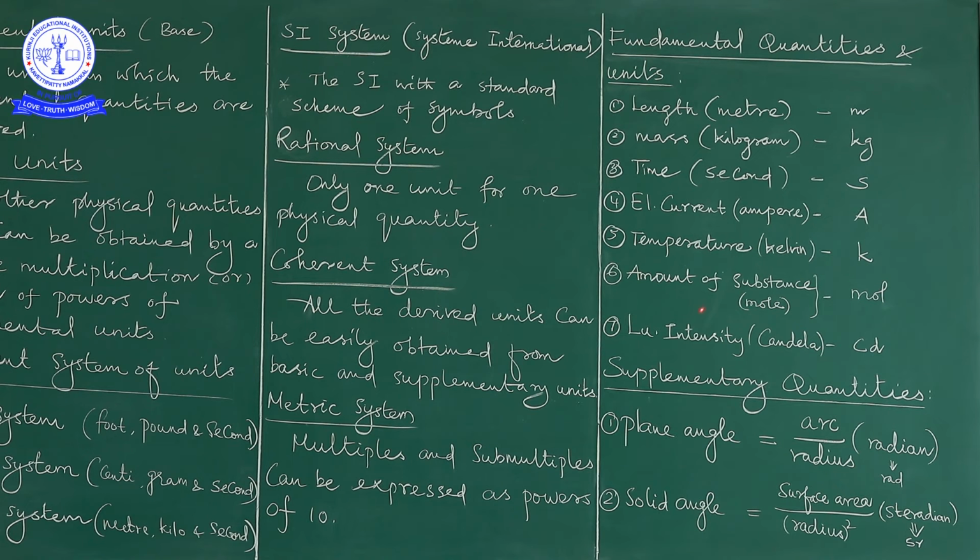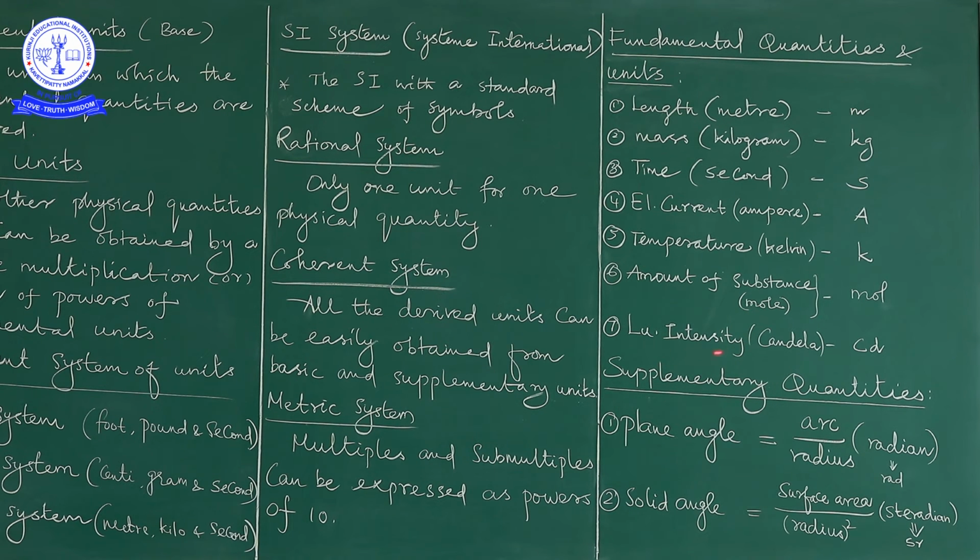And sixth is the amount of substance. What is meant by amount of substance? The unit of that quantity is mole, and the symbol of the mole is mol. And the last one is luminous intensity. Intensity means brightness also.